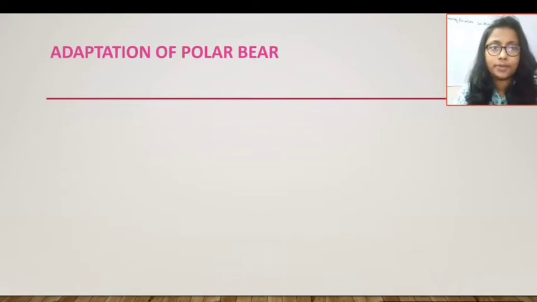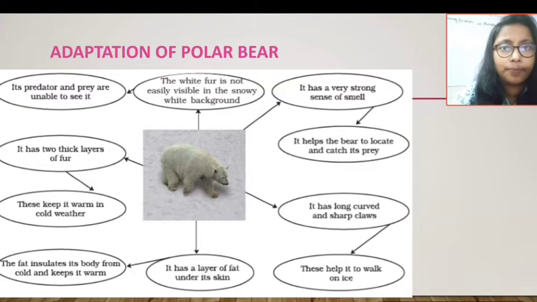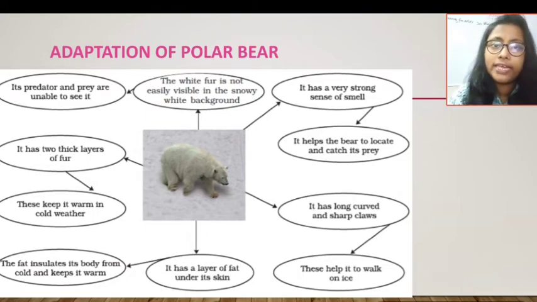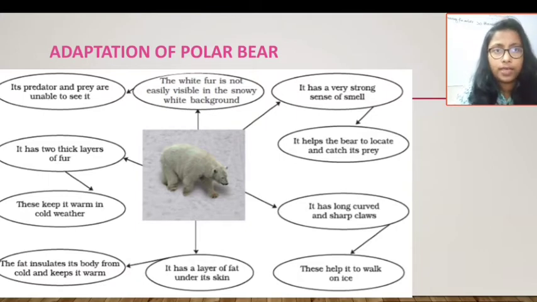as well as the subtropical region. So in case of the adaptations of the polar bear, if you see this animation, its predator and the prey are unable to see it. Why? Because they have white fur. The great thick white fur they have, it has a very thick layer of fur. It helps the bear to prevent the predators. Okay, so it has long fur, and it has a very strong sense of smell. It helps the bear to locate and catch its prey.